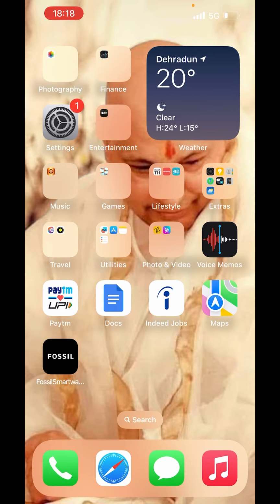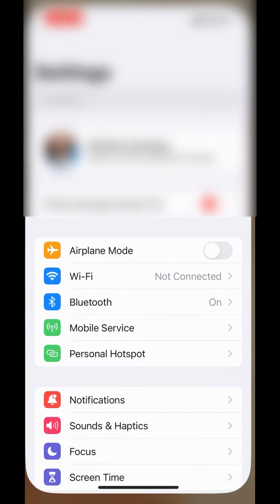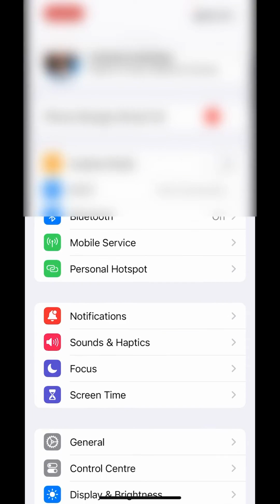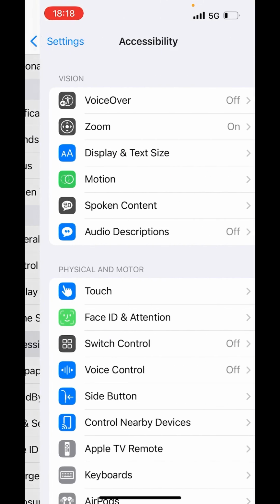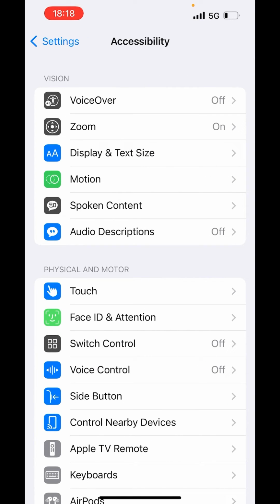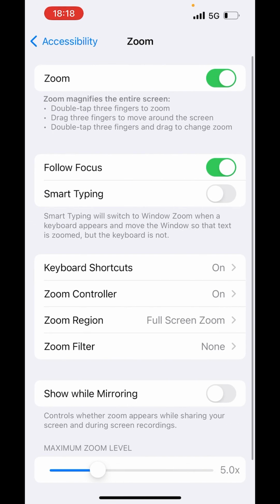Now, if your screen is zoomed in, you can use your three fingers and double tap on your screen, and your screen will be in the normal size. Then go to Settings. In Settings, scroll down and click on Accessibility. In Accessibility above, you can see the zoom is on. What you can do is click on Zoom option, and from here you can toggle off the zoom.